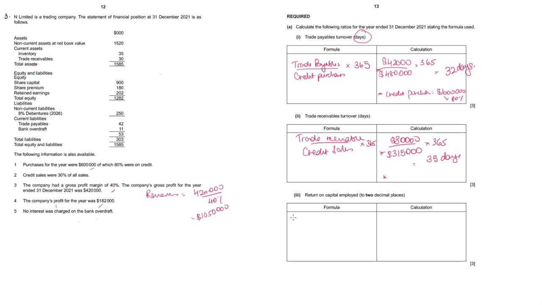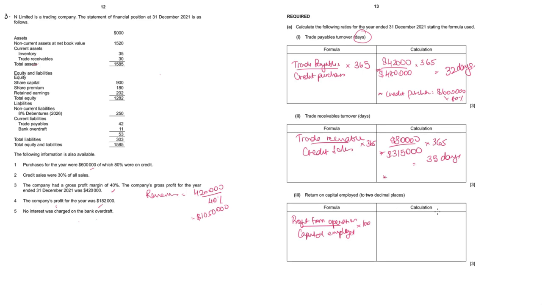Then we have return on capital employed. What is the formula? Profit from operations. Never take net profit here. You have to take profit from operations divided by capital employed. Just don't take capital here. Always say capital employed multiplied by 100.